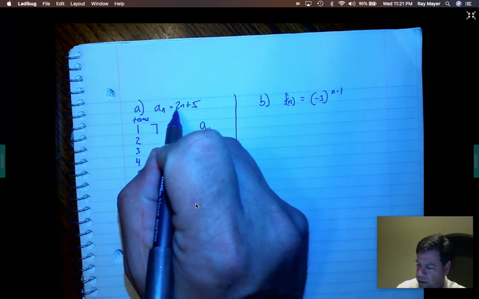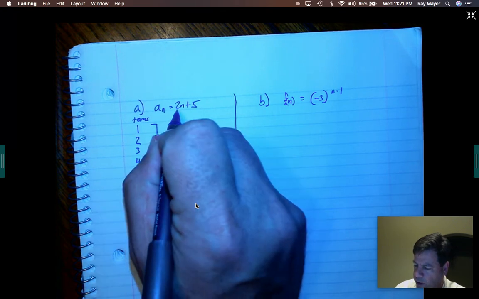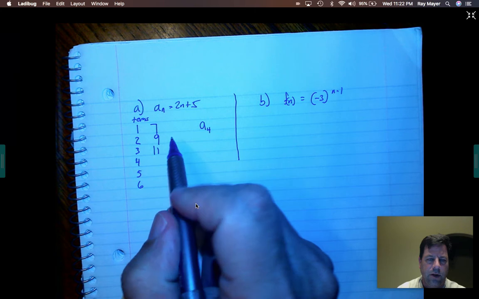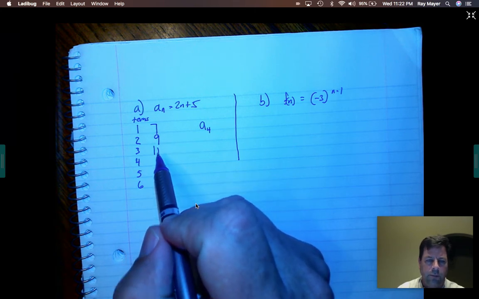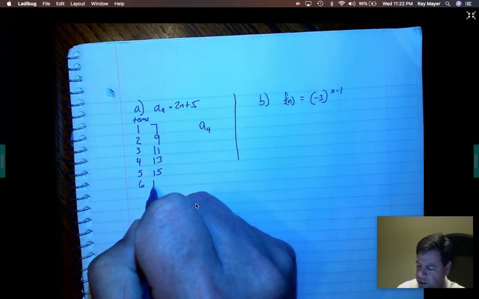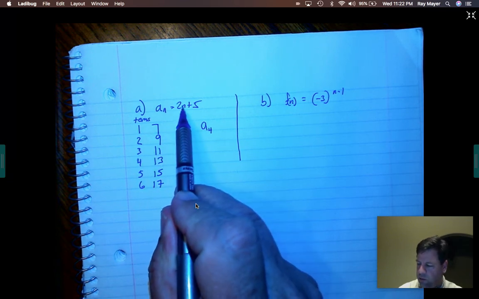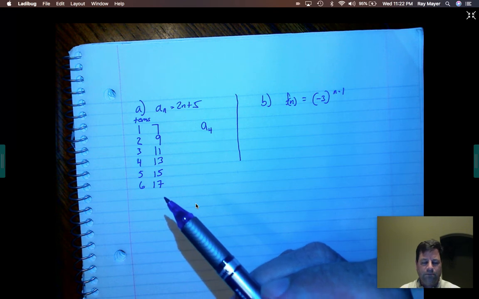All right, here we go. 2. 2 times 2 is 4. 4 plus 5 is 9. 3. 3 times 2 is 6. Plus 5 is 11. And now you can kind of start seeing a pattern here. 7 plus 2. So we're just adding 2 every time. 13, 15, and then 17. And if you want to make sure, plug in 6. 6 times 2 is 12. 12 plus 5 is 17. Okay? So that's the first 6 terms.